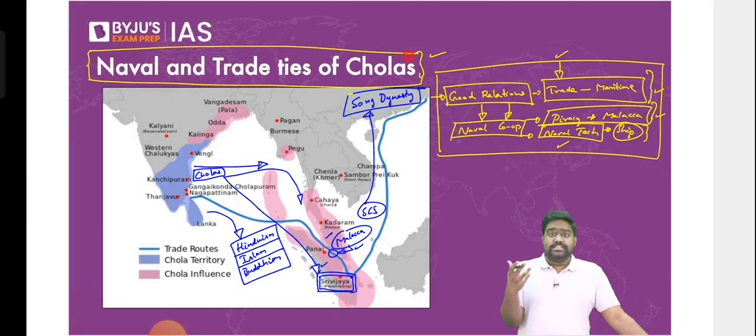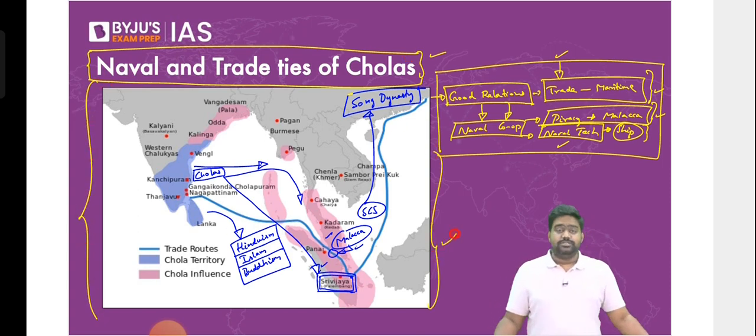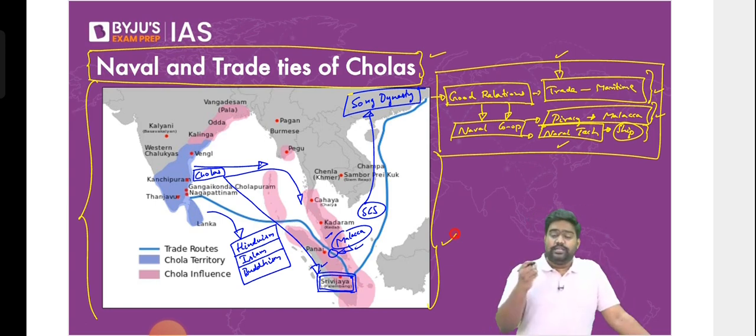Right? For us, China has become enemy number one, an aggressive power which is threatening our integrity and sovereignty, which is not hesitating to use force against us. So there's obviously a negative image associated with China as far as India is concerned. Similarly, the Chinese have a very poor understanding of what is India. They look at India as some third world country which is very backward. Right? There is that discrimination that comes in from China. They have a very poor understanding of Indian culture, the Indian economy.